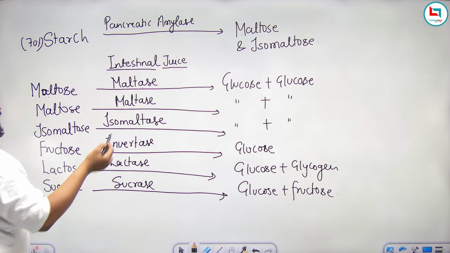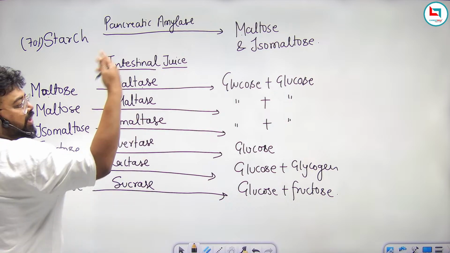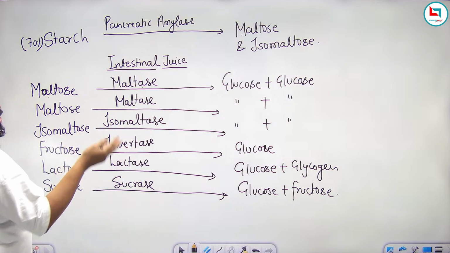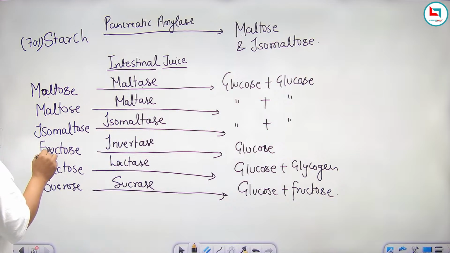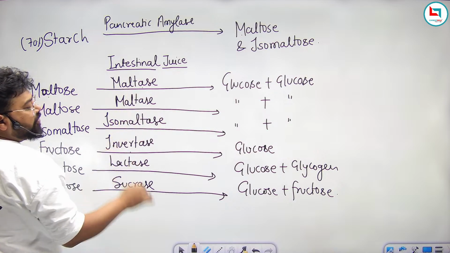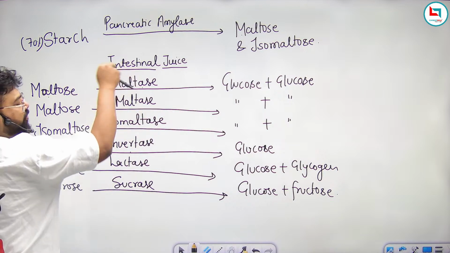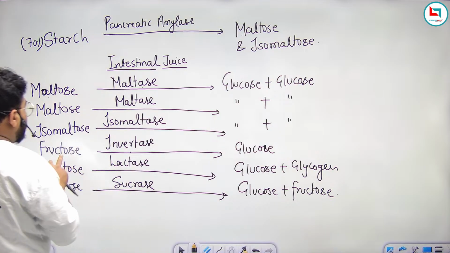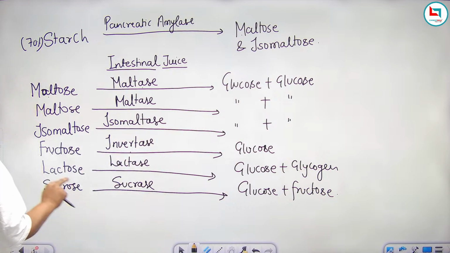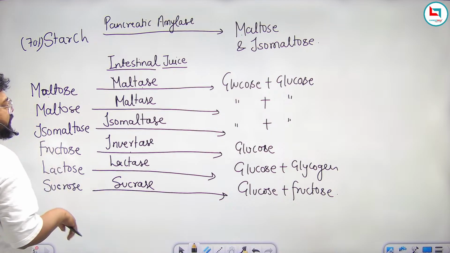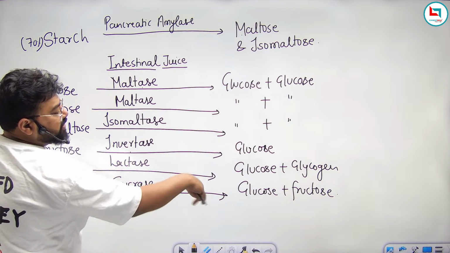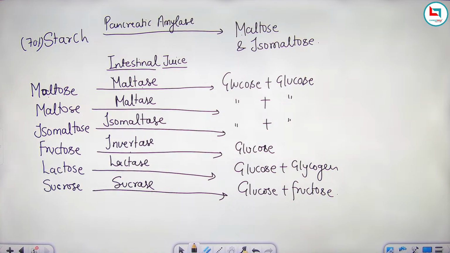For isomaltose, it contains an enzyme isomaltase, which converts isomaltose into 2 units of glucose. For fructose, this intestinal juice contains invertase enzyme, which converts fructose into glucose. For lactose, it contains lactase enzyme, which converts lactose into glucose plus galactose. For sucrose, it contains sucrase enzyme, which converts sucrose into glucose plus fructose. So this is how the digestion of carbohydrate takes place.